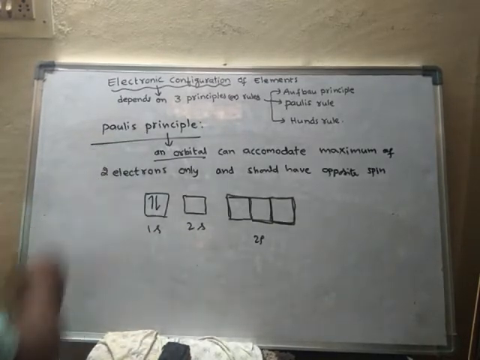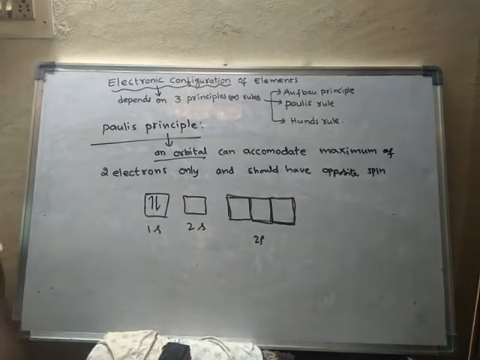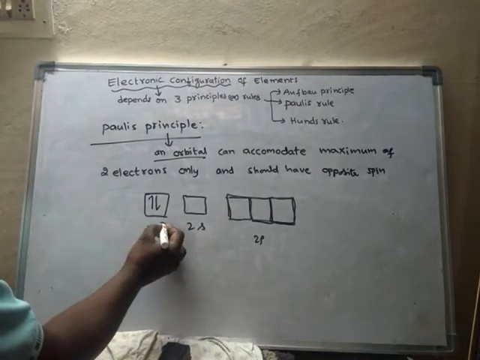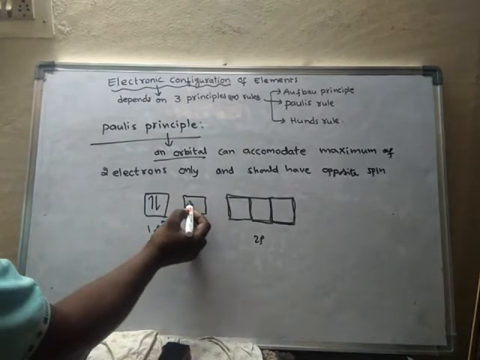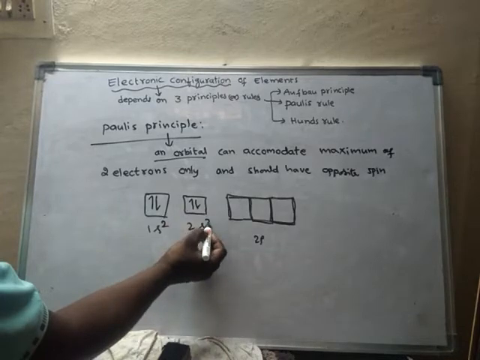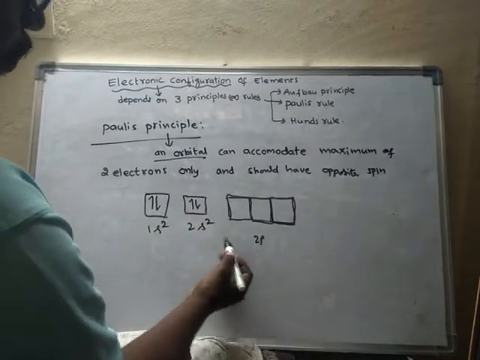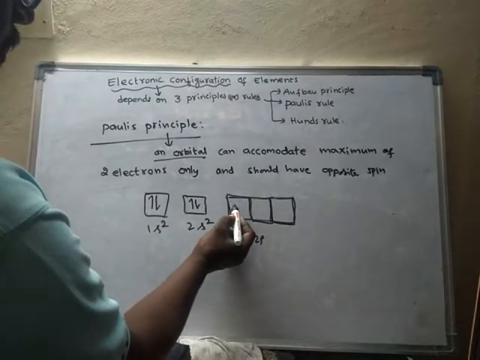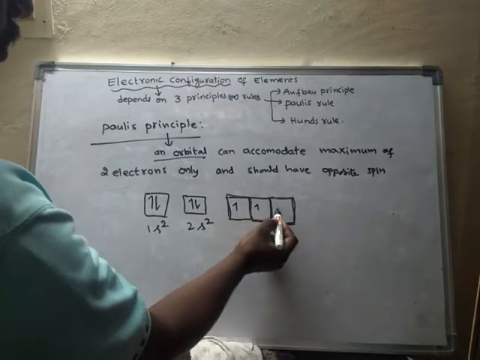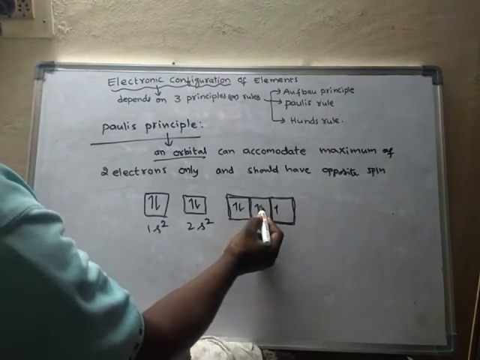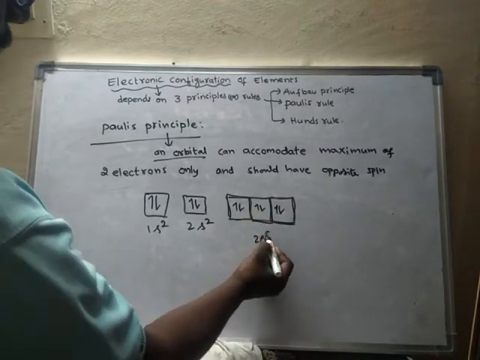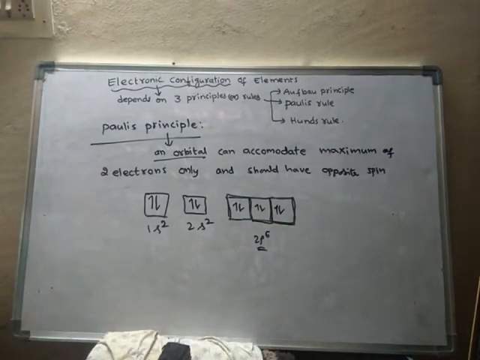According to Pauli's principle, how many electrons can 1s contain maximum? Maximum 2 electrons only, and 2s also contains maximum 2 electrons only. But how many electrons does 2p contain? 1, 2, 3, 4, 5, 6 electrons. That means p can hold a maximum of 6 electrons.